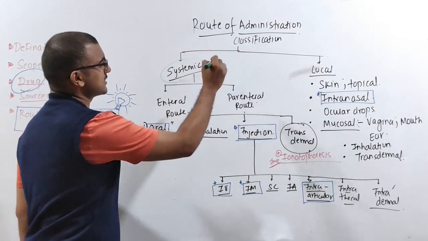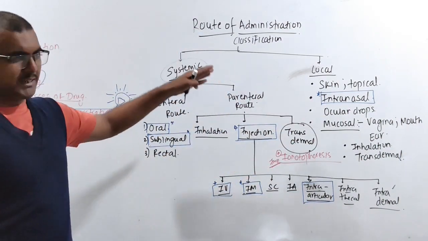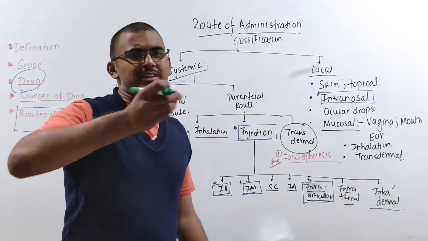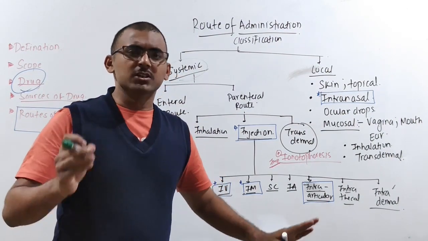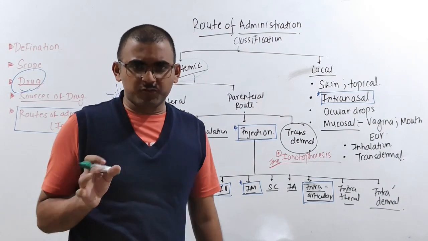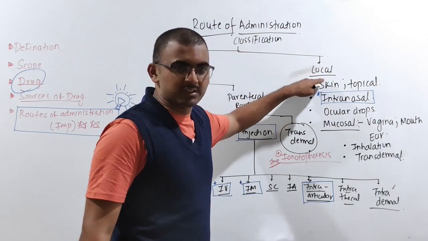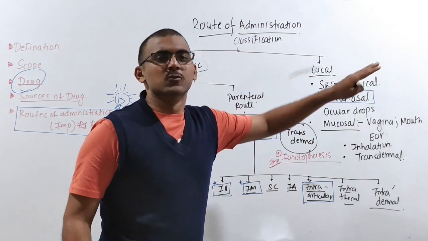One is your systemic, other one is your local. So what do you mean by systemic? That means those drugs which are going to enter inside the blood vessels. Whenever you take this drug, the final thing is that it is going to enter inside the blood vessel. And if I talk about local route of administration, what does it mean?